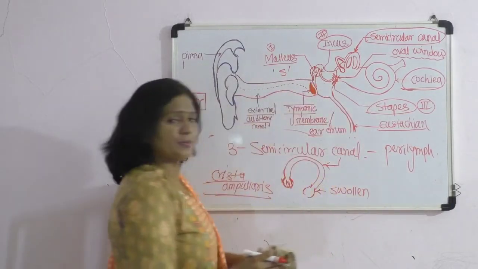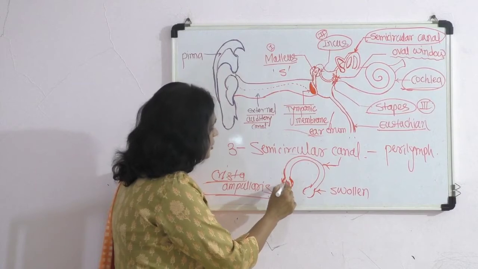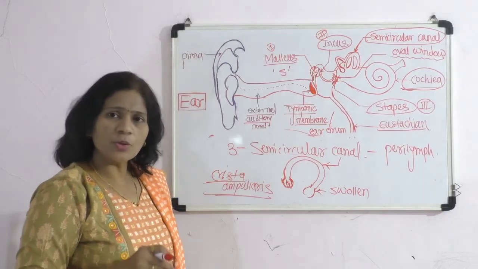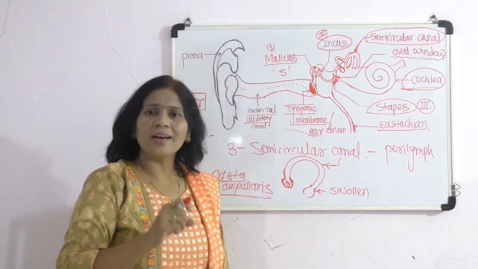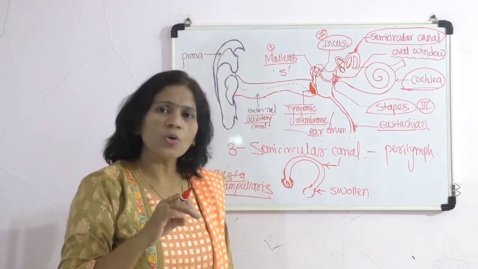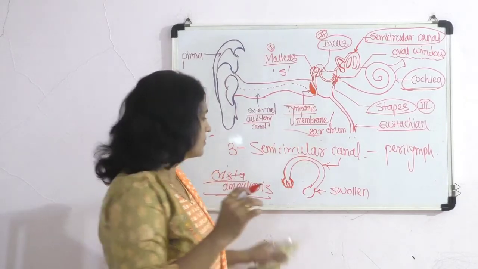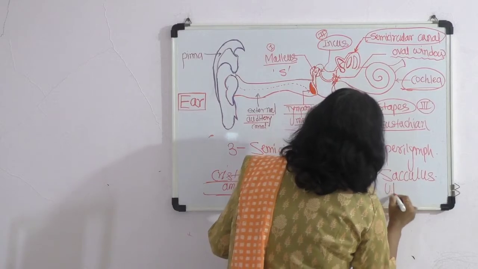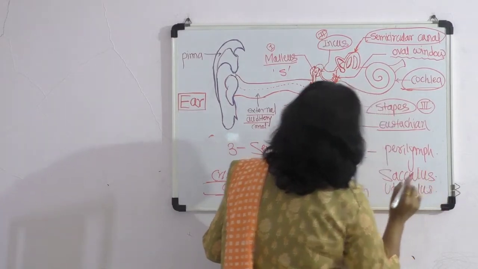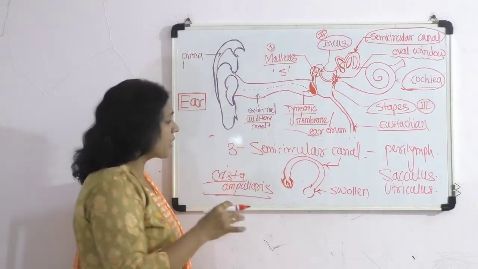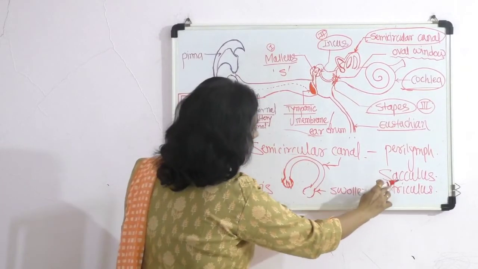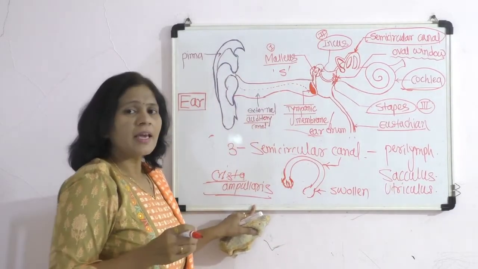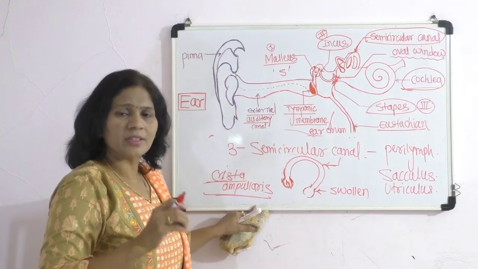Similar to this ridge, a crest is also present in the otolith organs called the sacculus and utriculus, which are the two otolith organs, and in which also a prominent ridge or crest is present.